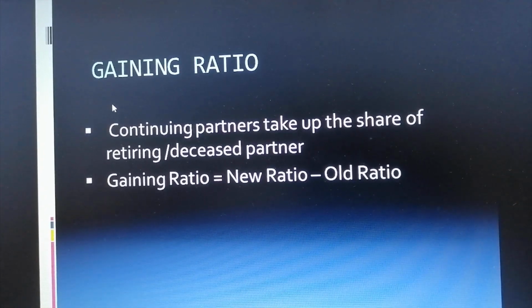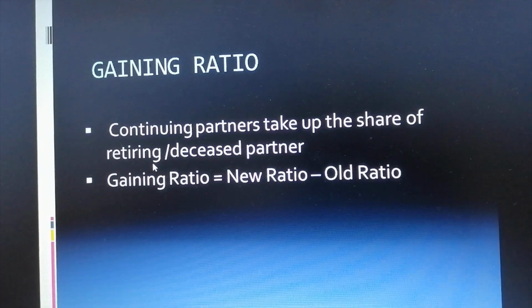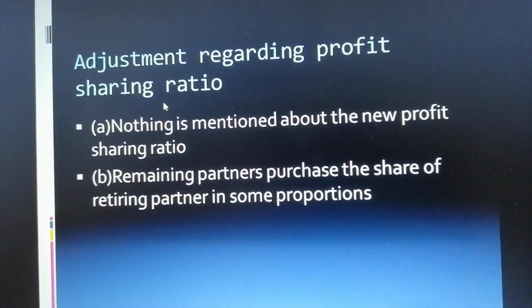Whenever a partner leaves the partnership firm, either by retirement or death, his part of share is taken over by the continuing partners based on certain ratio. This is what is called gaining ratio. This gaining ratio is applicable for retirement as well as the death of a partner. It is calculated by applying this formula, that is new ratio minus old ratio.